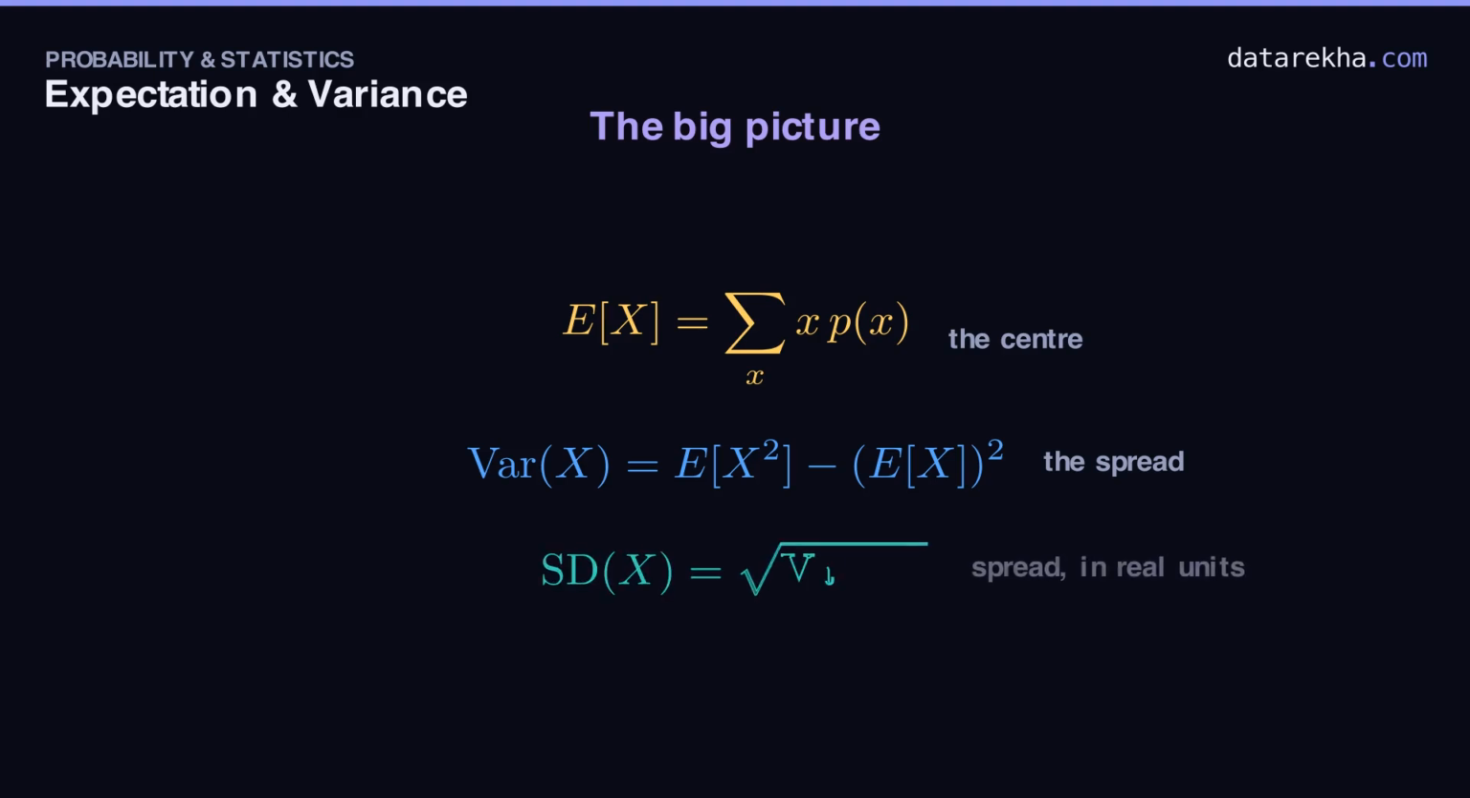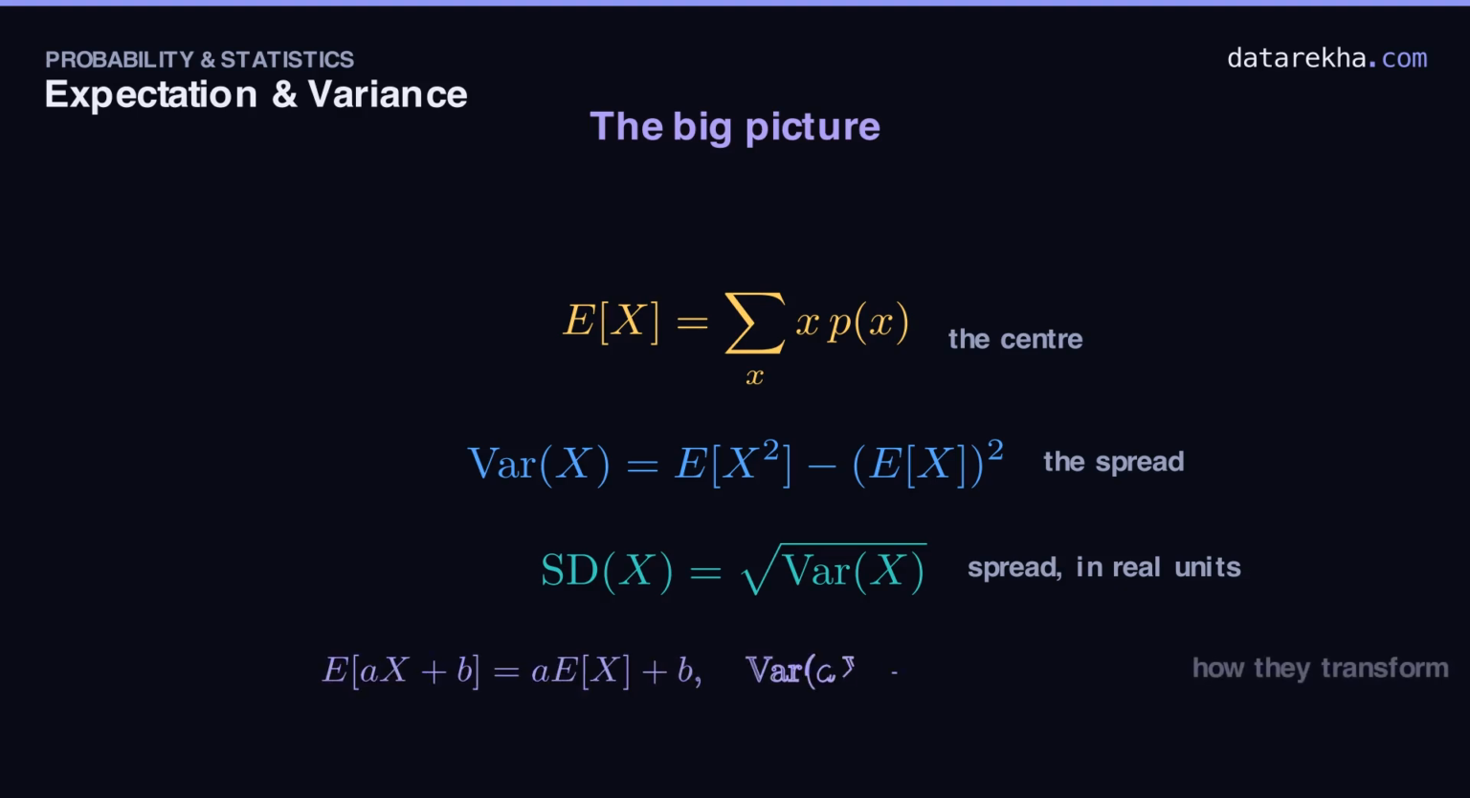Take the square root and you get the standard deviation, the same spread, back in the original units, the number you can actually feel. And when you scale and shift, the mean scales and shifts with it, while the variance picks up the constant squared. Master these 4 lines, and you can summarize the center and the risk of any discrete distribution at a glance.